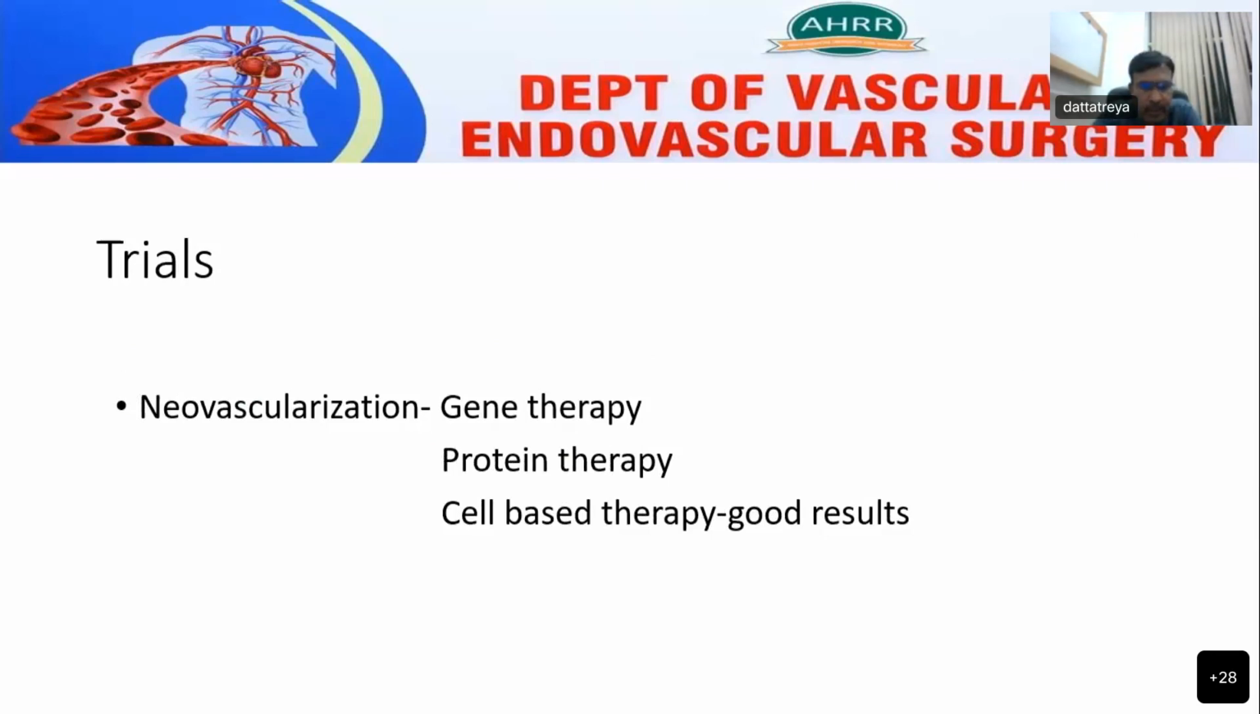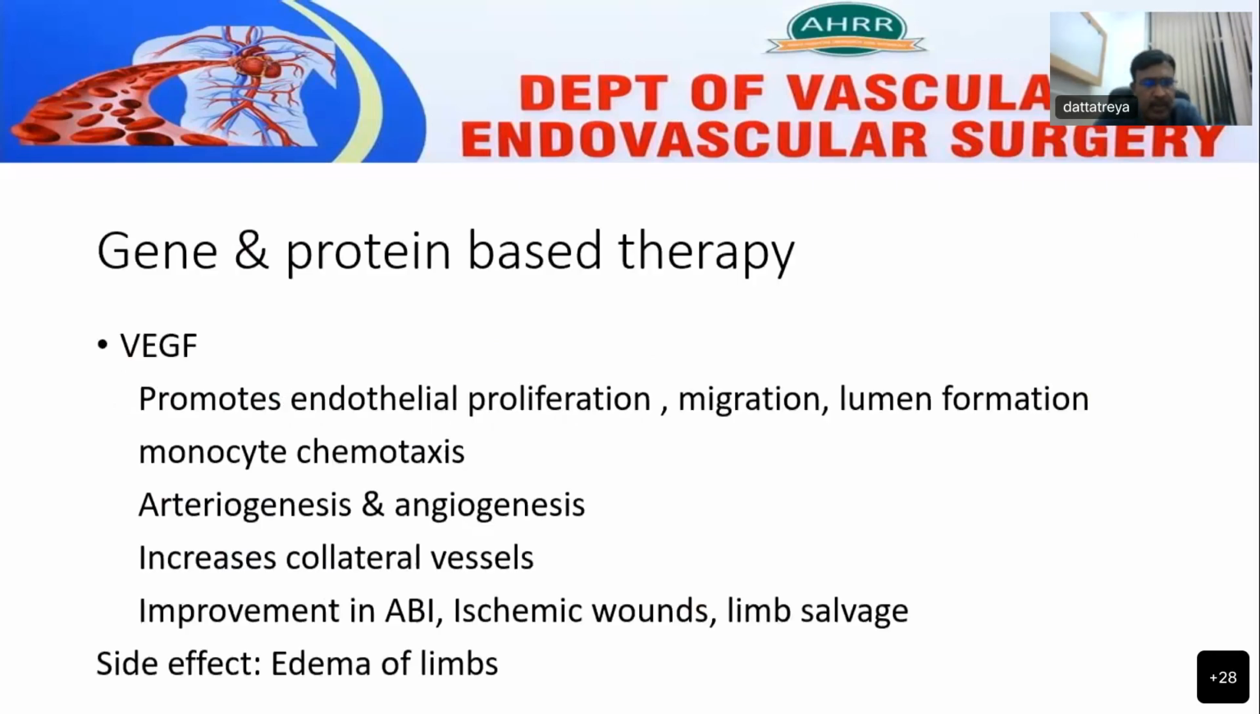Among gene therapy, protein therapy, and cell-based therapy, gene therapy and protein therapy are having limited results, whereas cell-based therapy is proved to have good results. Coming to gene therapy and protein-based therapy, vascular endothelial growth factor, intramuscular or intravascular injection, is used in gene therapy.